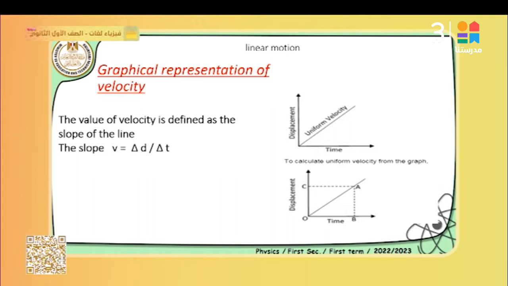So when we plot a graph like this and get a straight line, we get the value of the slope, which is equal to the velocity, and it's a constant magnitude, which means that the object moves with a constant speed or constant velocity.